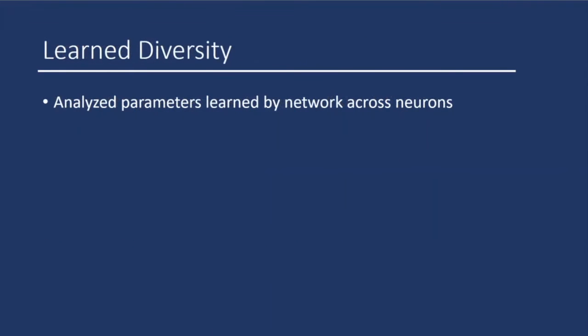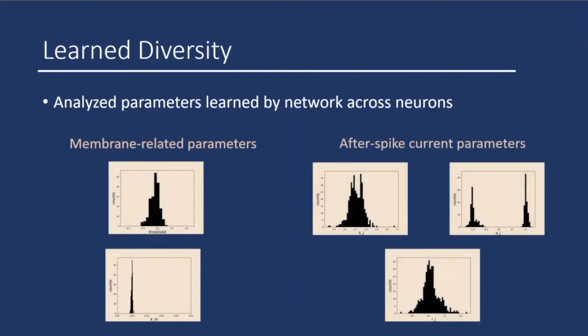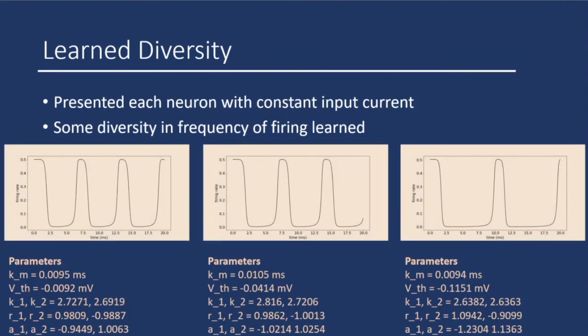We then characterized the diversity learned by the network. We first analyzed the distribution of each learnable parameter across neurons in the trained network, and we observed a diversity in both membrane-related parameters and in after-spike current parameters. Next, we presented each neuron in the trained network with constant input current and observed diversity in response types across the network. These two findings support that the diversity in dynamics was learned in this training and was beneficial to the network.